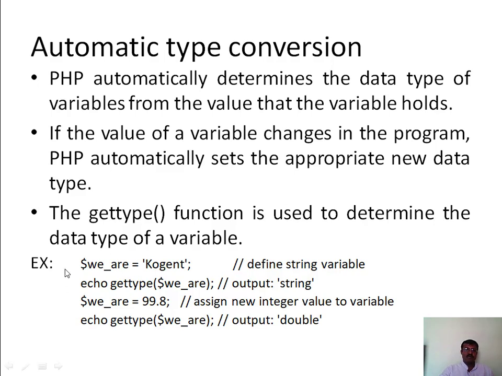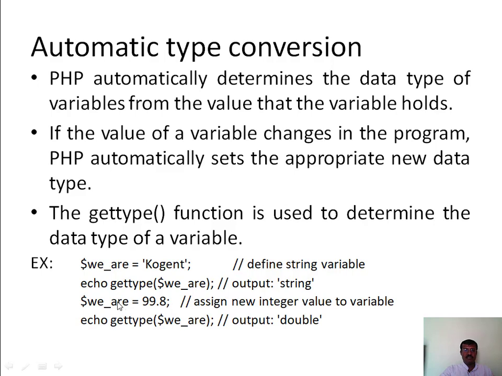Here we have a simple example to understand automatic type conversion better. I have used a variable called v_r and assigned it the value cogent. So now this variable becomes a string data type variable. In the next line I print the data type of the variable, so the output will be string.